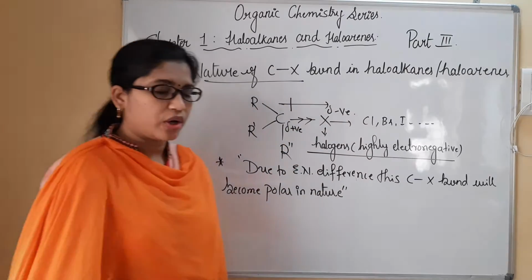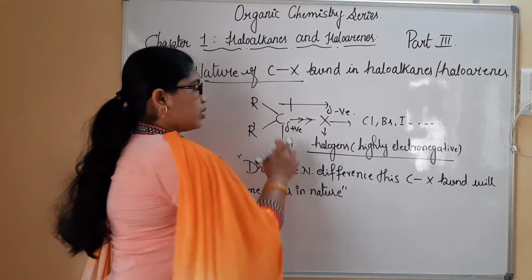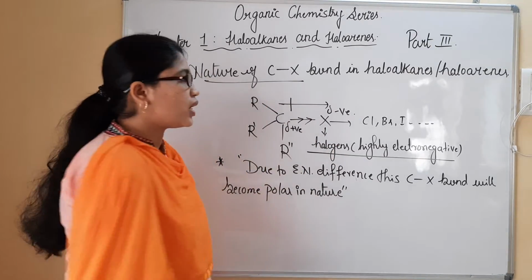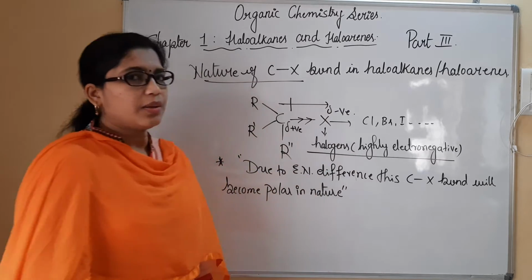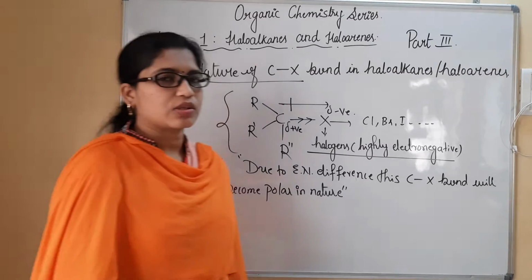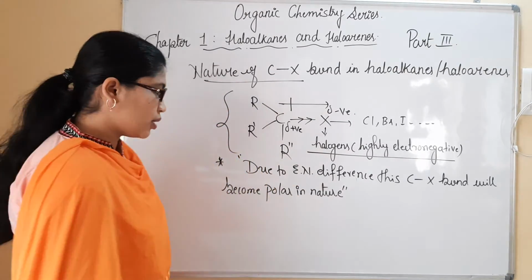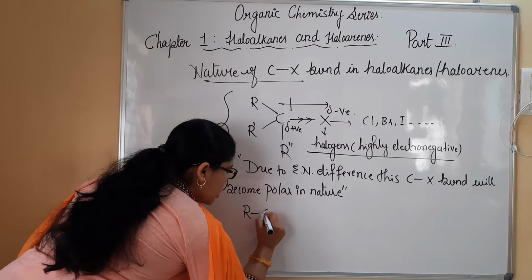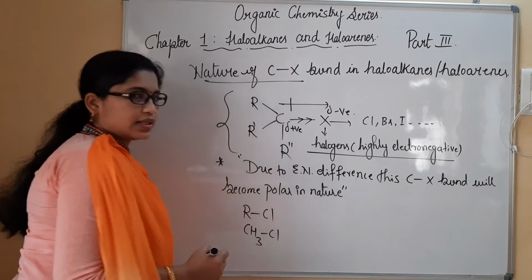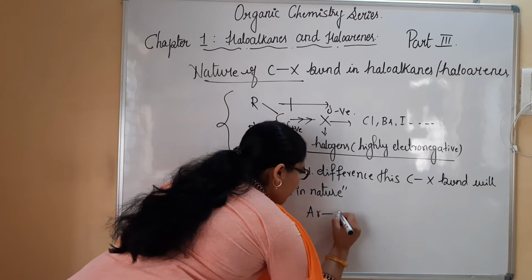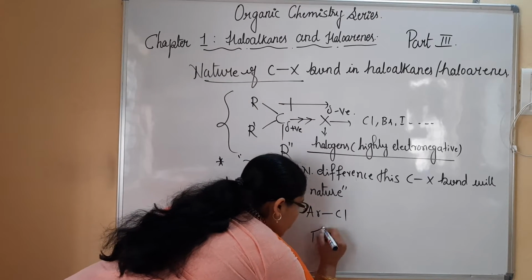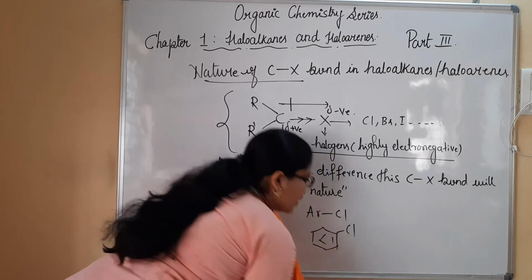This is the important point we have to notice. So this C and X bond becomes polar. So carbon will get a partial positive charge and halogen will get a partial negative charge. So this is all about the nature of the CX bond in haloalkanes and haloarenes. For example, RCl is a haloalkane, so I will take CH3Cl as an example. Similarly, ArCl is an aromatic halide, a haloarene, and as an example I would write chlorobenzene directly, right?